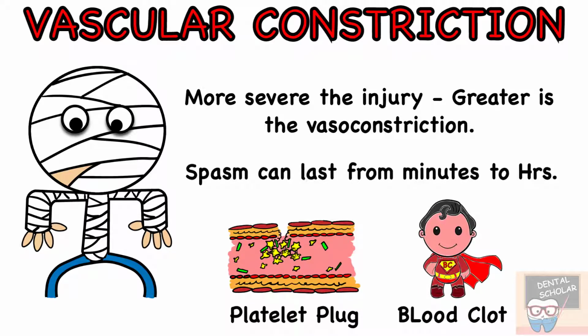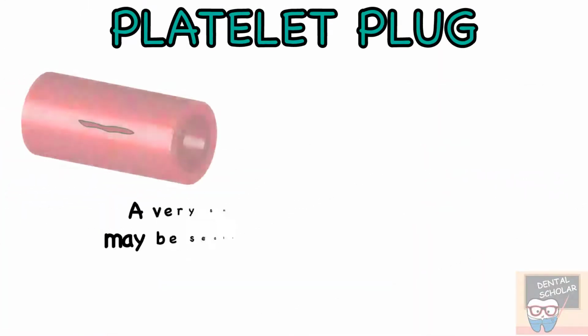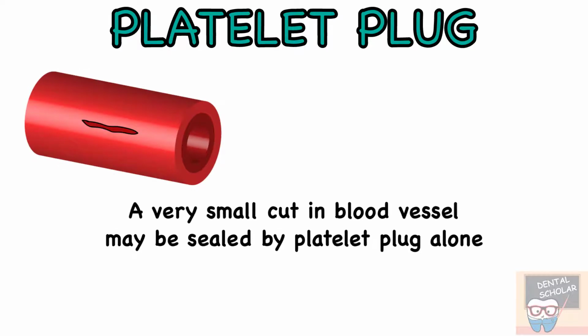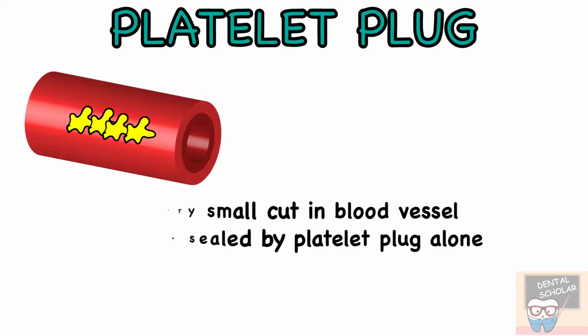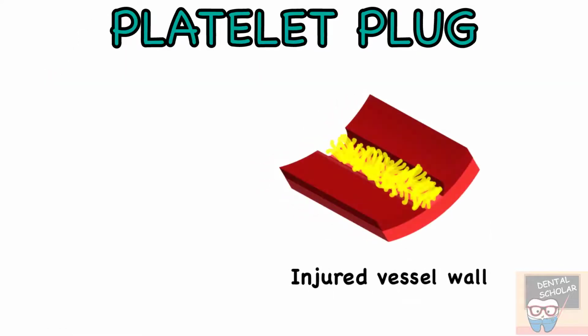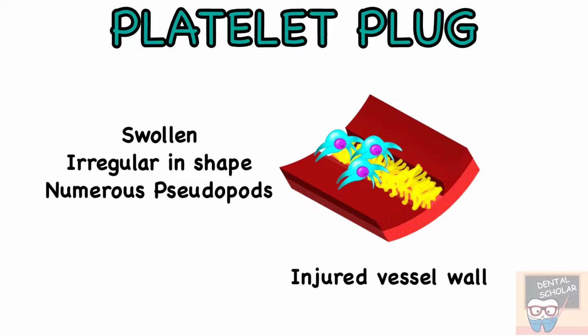The second step after vasoconstriction is platelet plug formation. A very small cut in a blood vessel may be sealed entirely by the platelet plug. So after a vessel is injured, the platelets contact the damaged tissue, especially the collagen that is exposed to the blood, and this leads to a change in the shape of the platelets. So what is the change? They swell and become irregular in shape with numerous pseudopods.